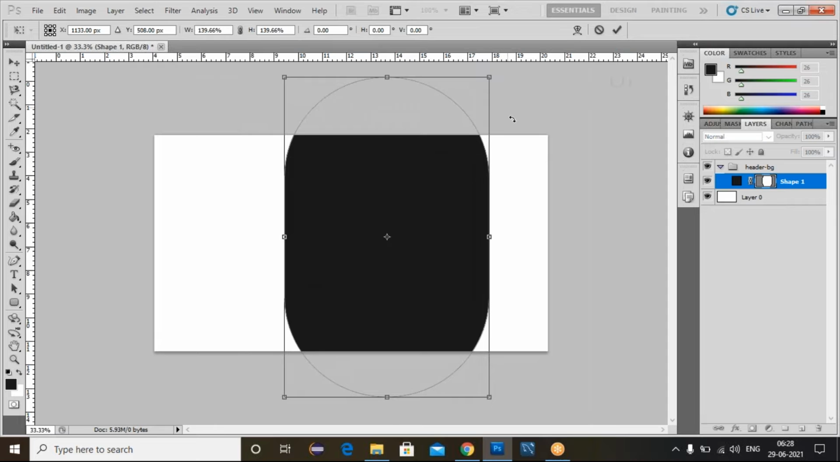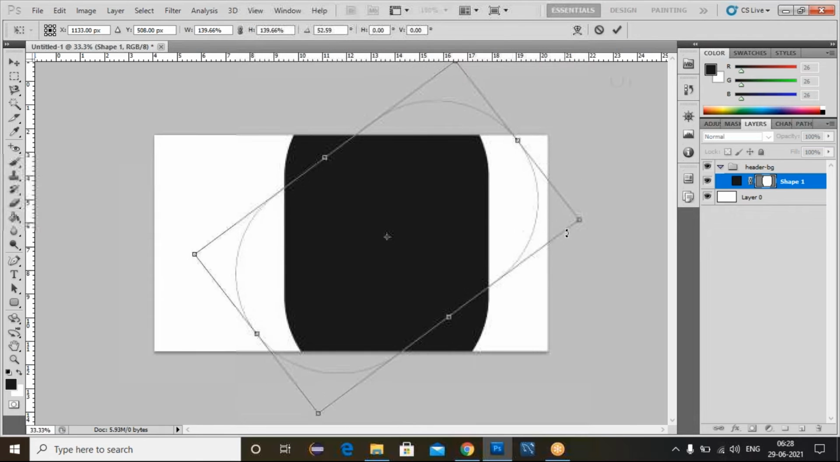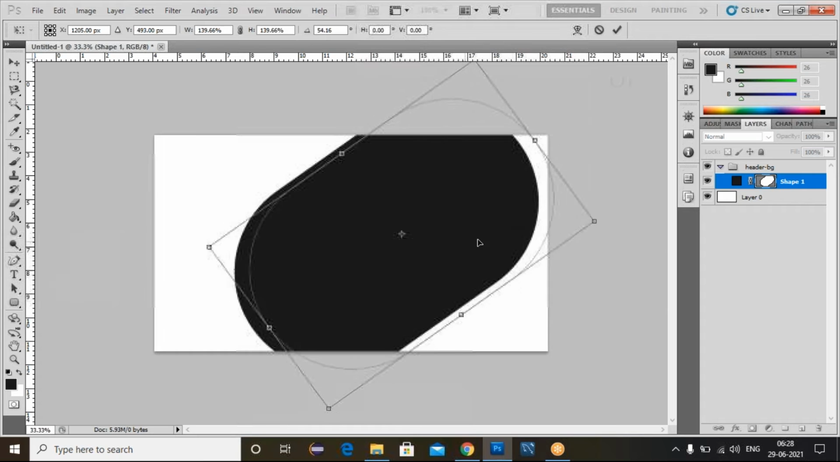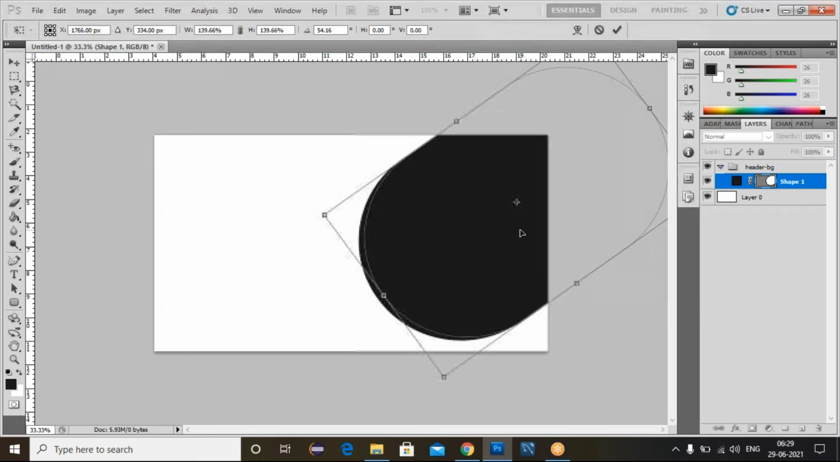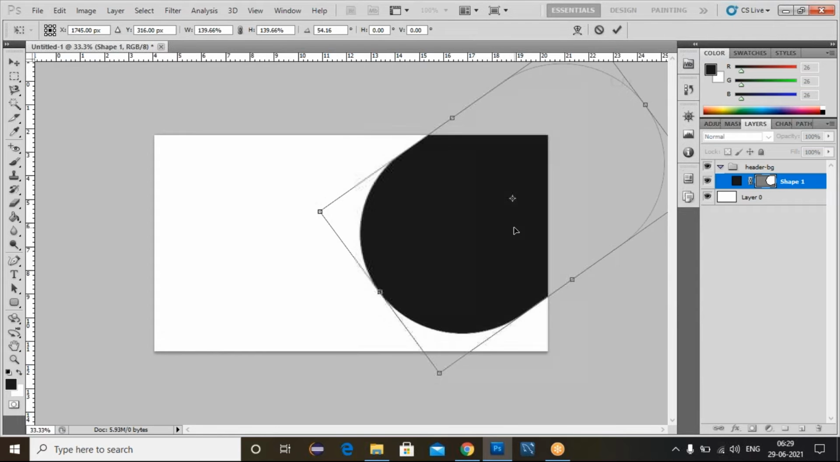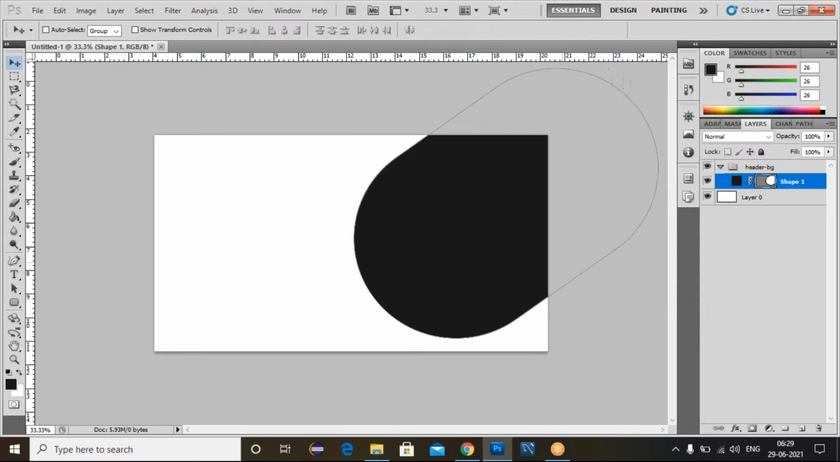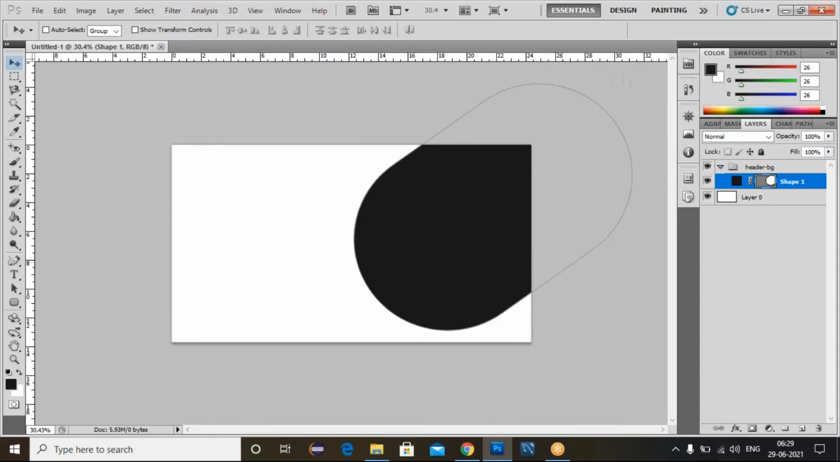Use Shift and Alt on the keyboard and select any edge or corner to increase the size of the object. So I just increase the shape here. Now I'll rotate this one. Now we can adjust this size towards the right corner. Now it looks good. Click Enter to release the transform.